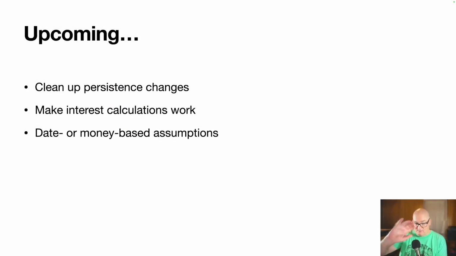All right. From here, next week, we'll make our persistence changes. So I'll get rid of that update function and make things required that are required and so on. Then we're going to move into making assumptions work on interest calculations. So that growth field, I'd like you to be able to put in, if my interest rate is 2% a year, I don't know, you don't get that on a credit card account or a checking account anymore.